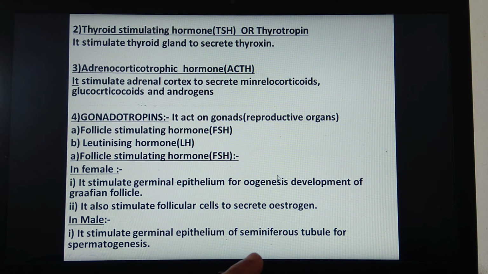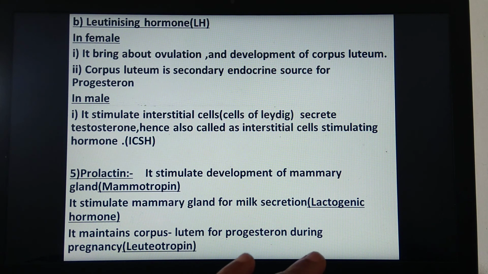In males, it stimulates interstitial cells. In between the seminiferous tubules, interstitial cells are there, responsible for secretion of testosterone. So luteinizing hormone stimulates interstitial cells for secretion of the hormone testosterone. These cells are also called ICSH, interstitial cell stimulating hormone.